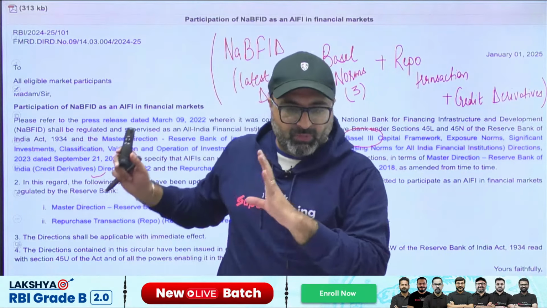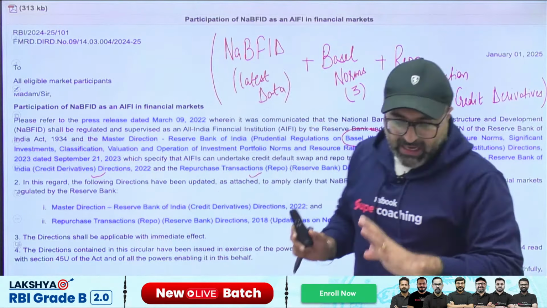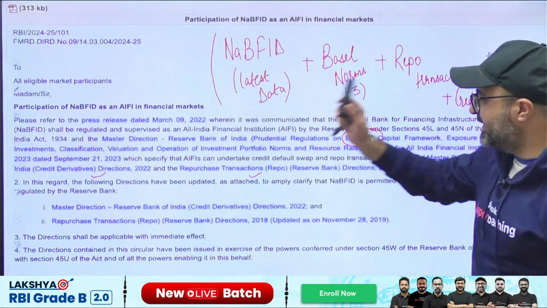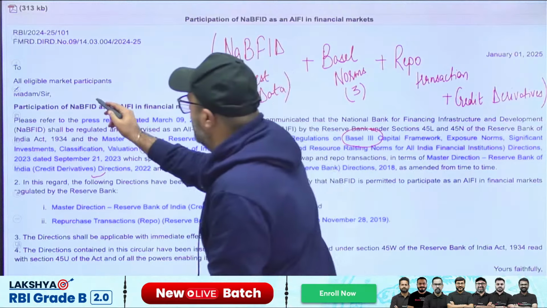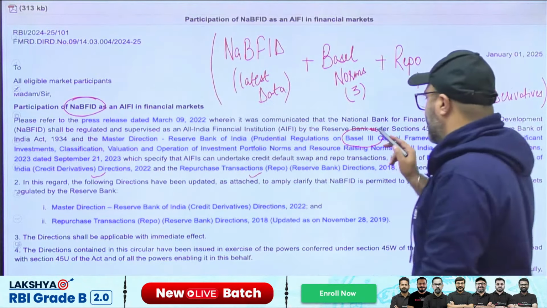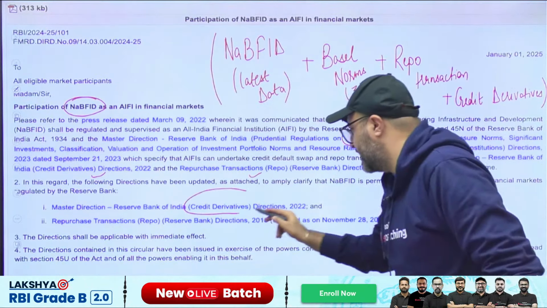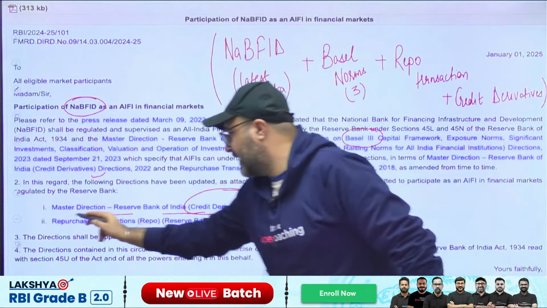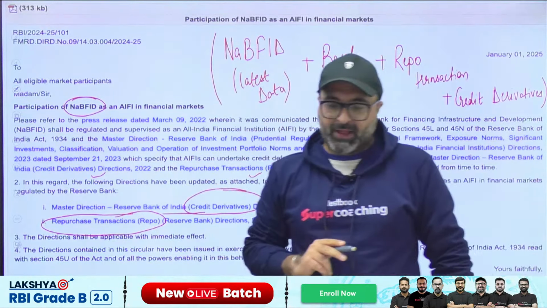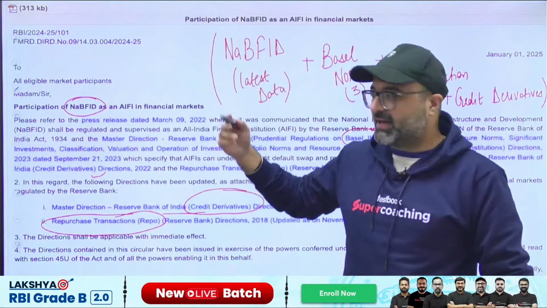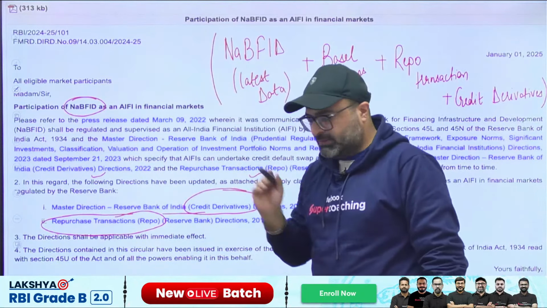Do you agree with me that these are the only limelights in this notice? NABFID is the limelight, Basel III is the limelight, credit derivative is the limelight, and the last one is repurchase transactions. So let's try to decode all of them and understand this particular notice first.